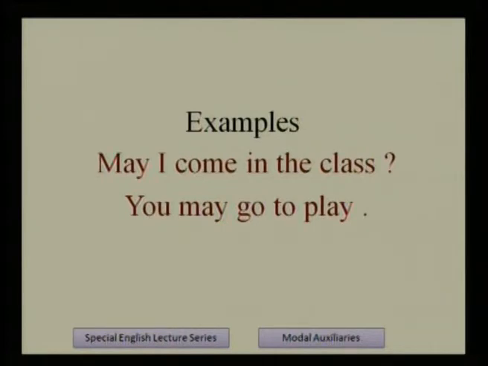So here in this type of sentences, may is used. You may go to play. Here is the answer of the permission, the reply; permission is given. In sentence 2, permission is given by the teacher. You may go to play.